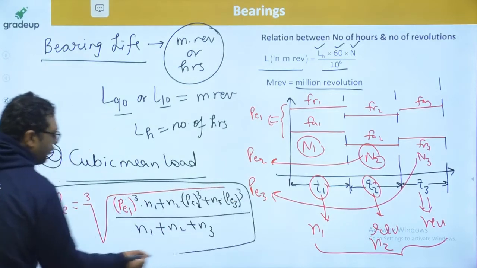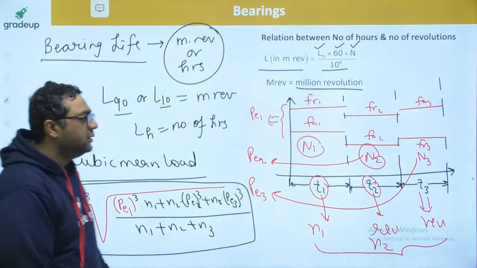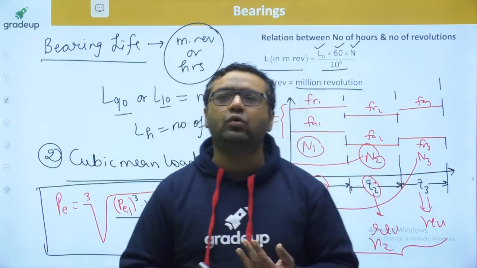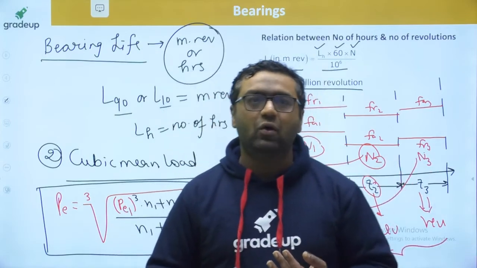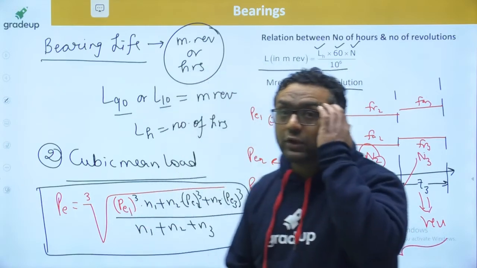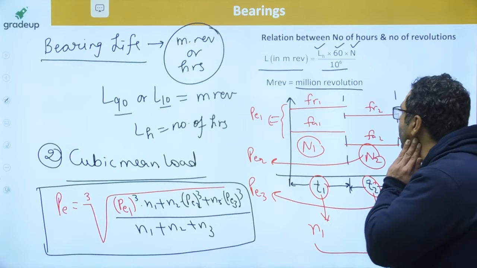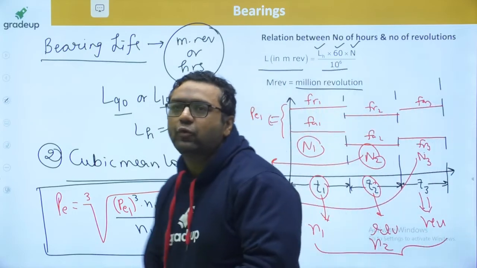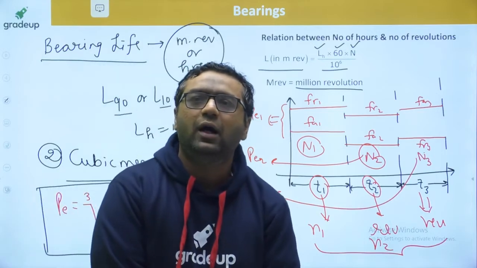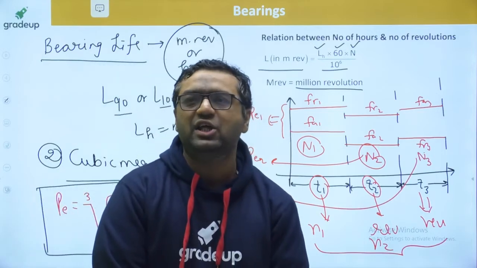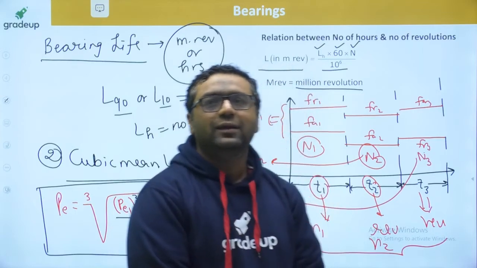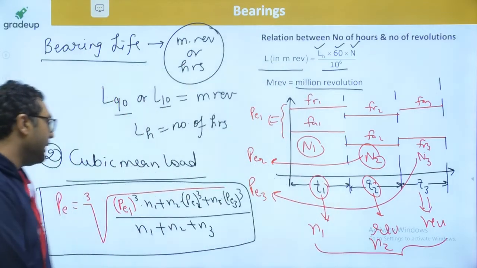This is a formula from which a question has never been asked, but it can come in any year. We are waiting for the year when it will be asked. Okay guys, hope you are getting it in a wonderful manner. Please tell me whether you got it or not so that we can move further. So guys, we have seen the cubic mean load. Now we are coming to the load carrying capacity and then the load life relationship. Only 3 formulas are left. Hope you are getting it.